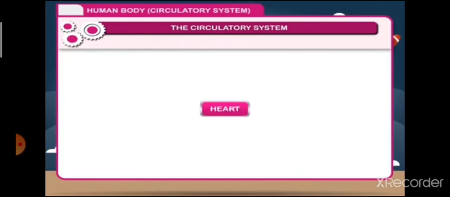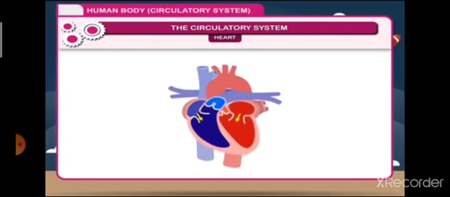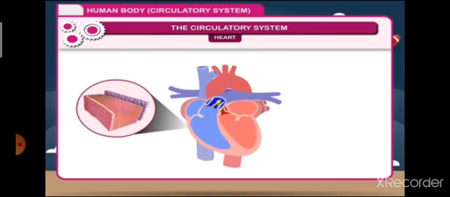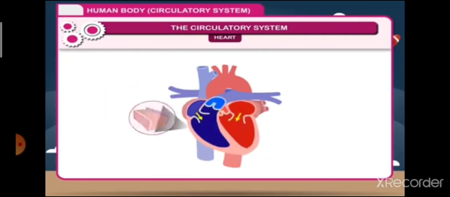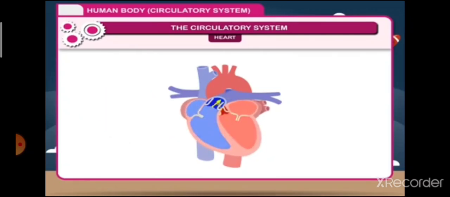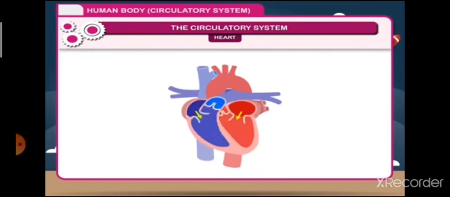Heart. The heart is a dark red colored conical structure located in the middle of the chest, slightly towards the left side. It is enclosed by a double wall of membranous sac called the pericardium. The heart is the engine of the circulatory system. The heart is divided into 4 chambers.